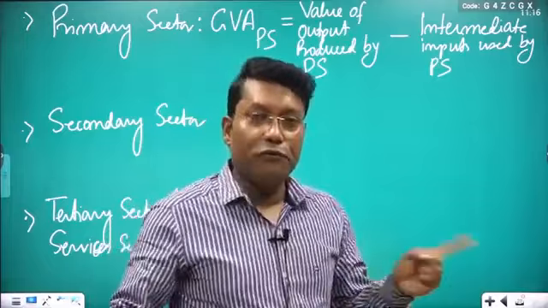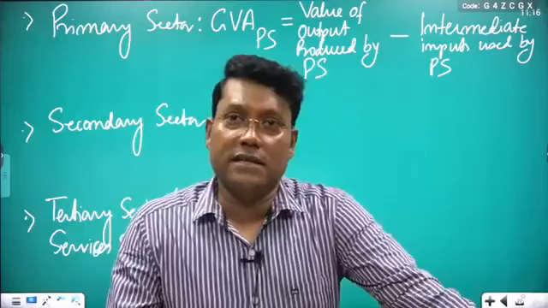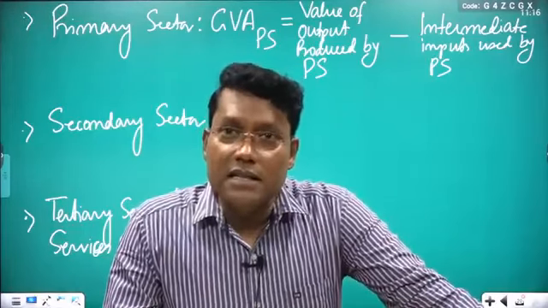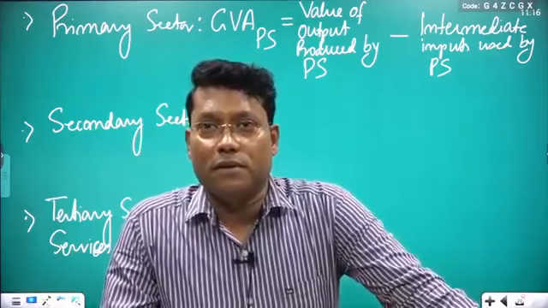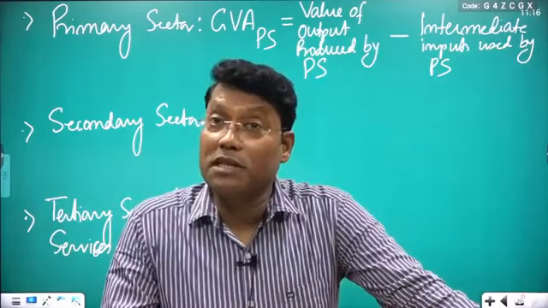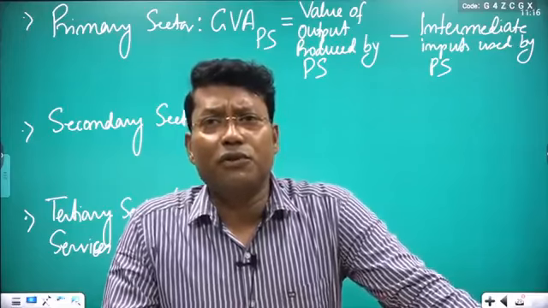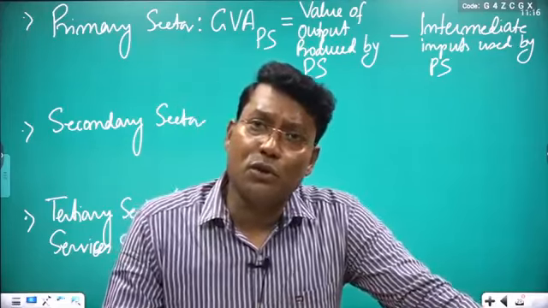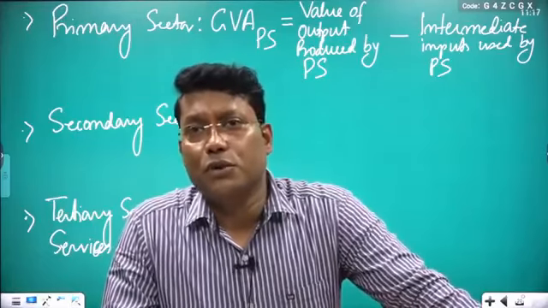Before this, in a very simple example, when we took 600, 800, 1000, we considered the primary farmer, part of the primary sector, as not using any inputs. You remember yesterday's class? That was a micro level example. But if you take the overall economy, can we say the primary sector is not using the output produced by the secondary or tertiary sector? Simply we can say no.